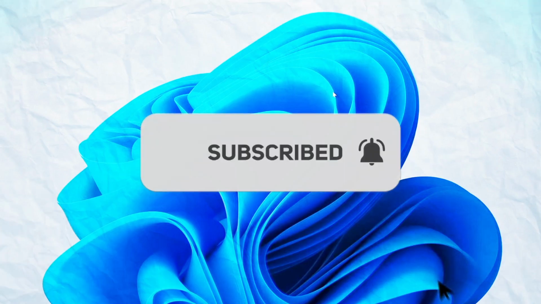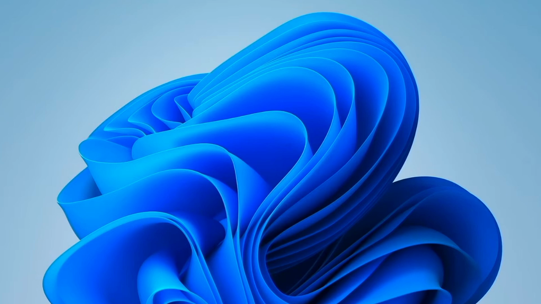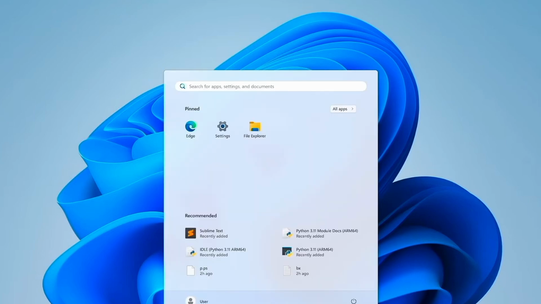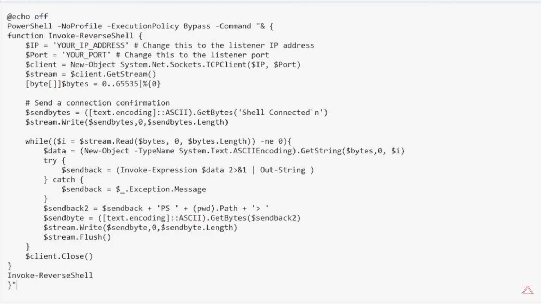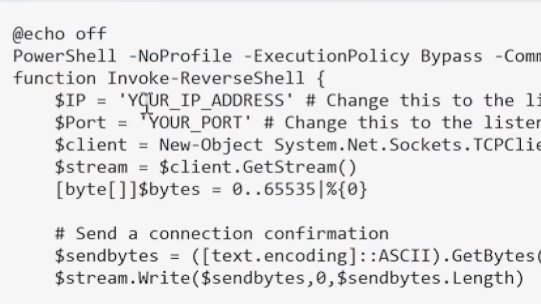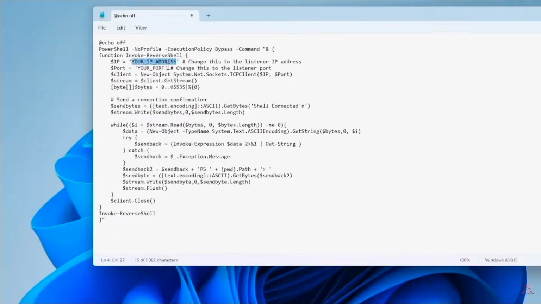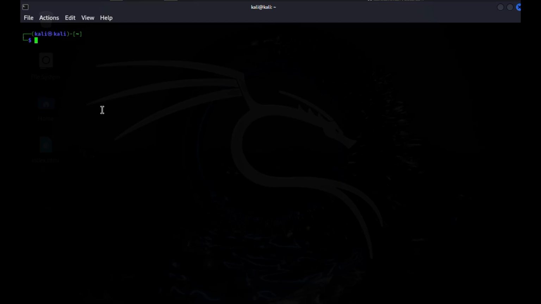We're simply going to copy all of this code. I have a Windows 11 computer right here, and I'm going to open up Notepad and paste the code in here. As instructed, we're going to change the IP in here to the IP of the hacker computer, the computer that we're going to be receiving the connections on. In my case, it's going to be this computer right here.